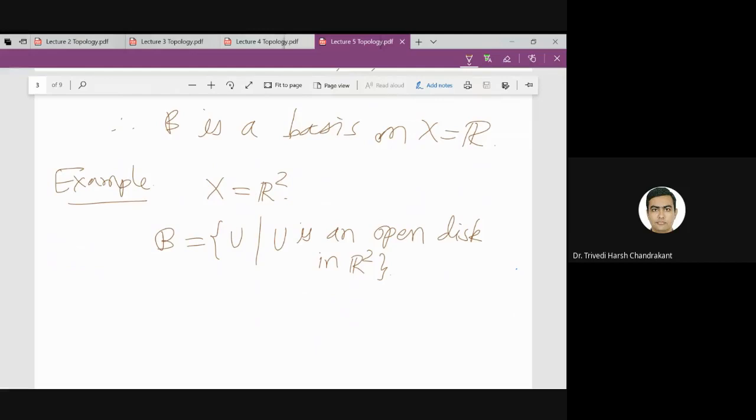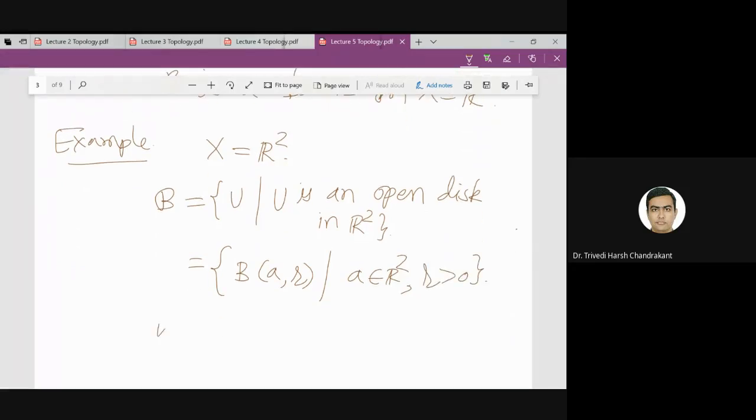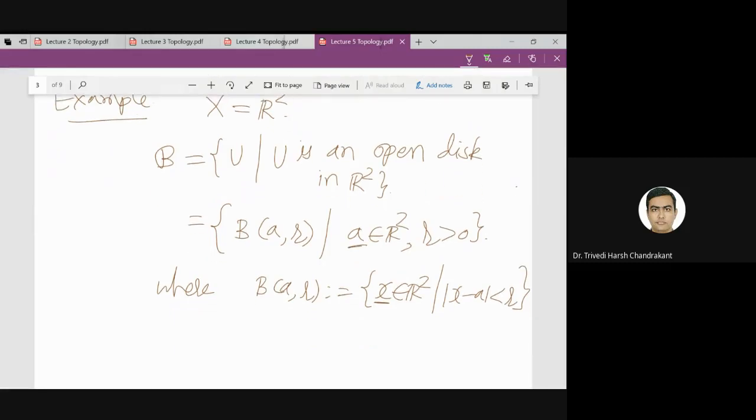So in fact, we can write this in a better way also. You can write it as an open ball centered at A, radius R, where A belongs to R2 and R is greater than 0. So we know what the open ball is. Open ball is nothing but the set of X in R2, so this is basically a vector X bar, whatever notation we write, so that modulus of X minus A is less than R. So X and A both are elements of R2. So in fact we can write instead of A comma B, and instead of X comma Y also we can write.